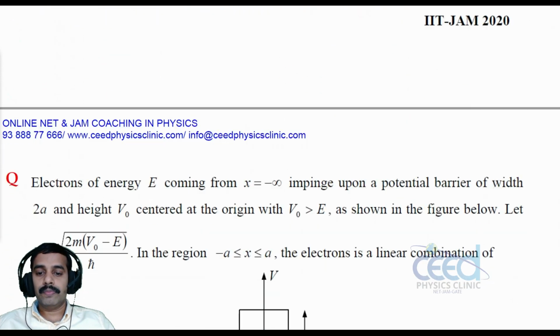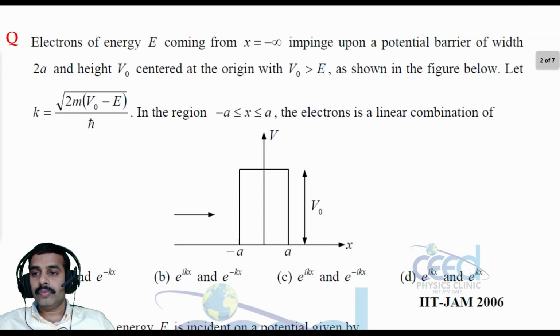Now let us come to another question. The question is, electrons of energy E coming from x equal to minus infinity impinge upon a potential barrier of width 2a and height V0 centered at the origin, with V0 greater than E, as shown in the figure below. Let k be equal to root of 2m (V0 minus E) by h cross. In the region minus a less than or equal to x less than or equal to a, the electron is a linear combination of, right?